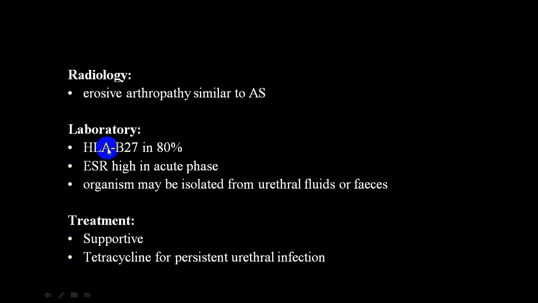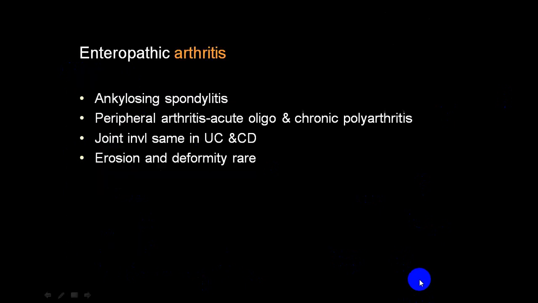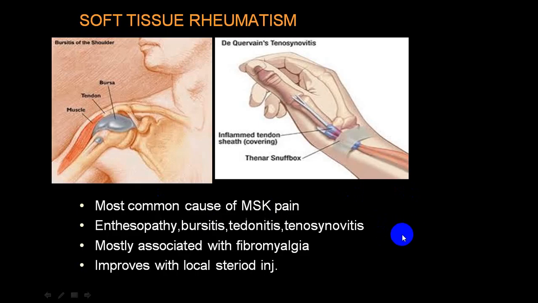Radiological, you will have laboratory parameters. Treatment is usually treatment for genital infections, that is tetracycline. And when it is associated with IBD, inflammatory bowel disease, you will have ankylosing spondylitis features, peripheral arthritis, oligo or chronic polyarthritis. You will have either ulcerative colitis or Crohn's disease, and you will have oral ulcers and even extra-articular manifestation in the form of eye involvement.